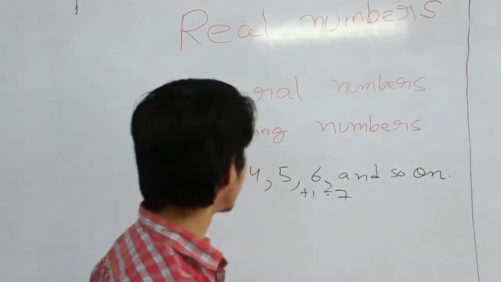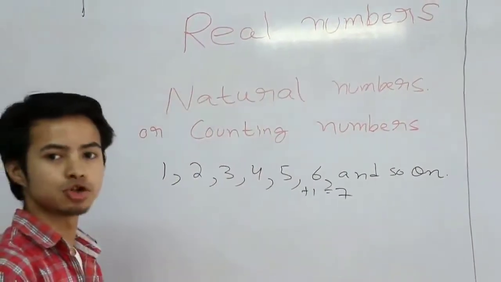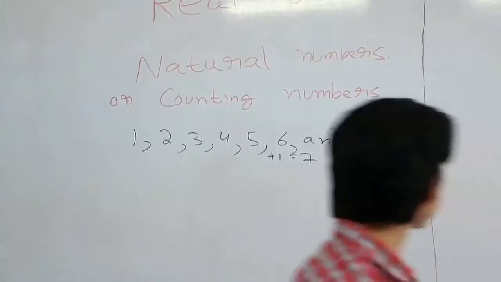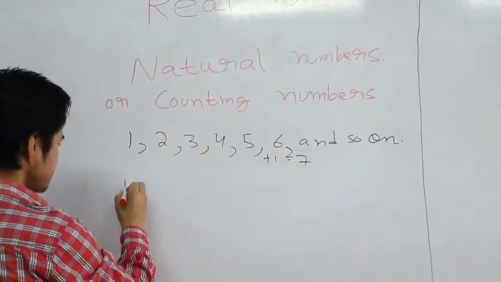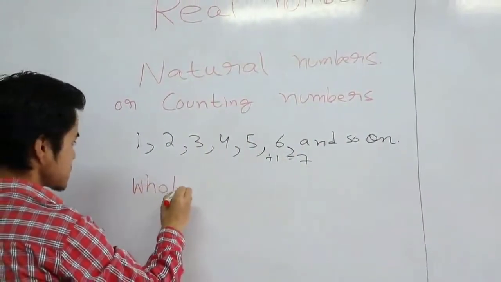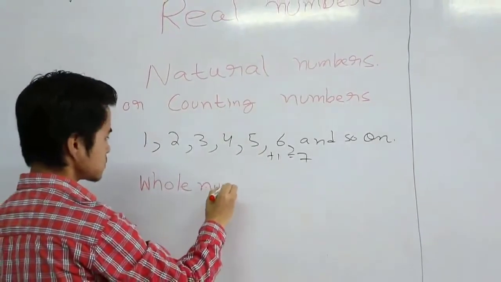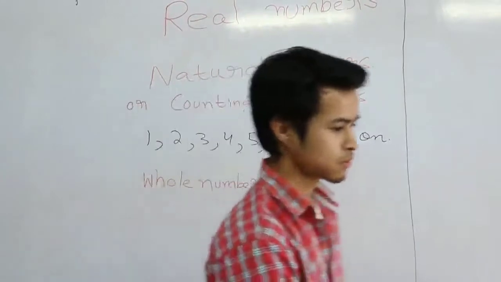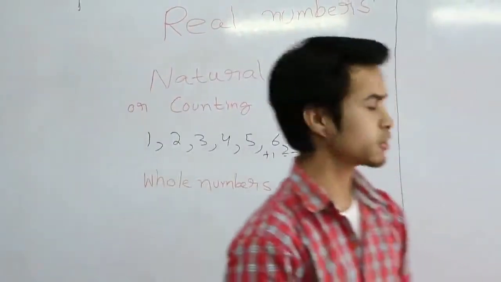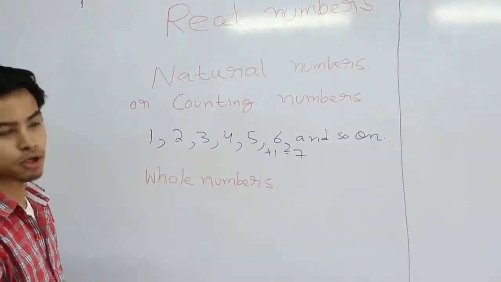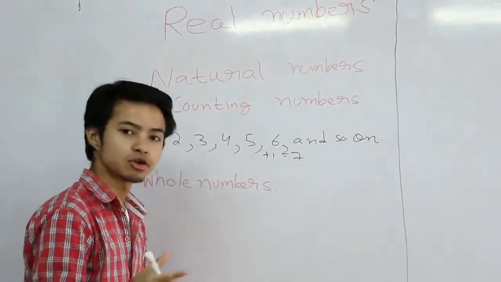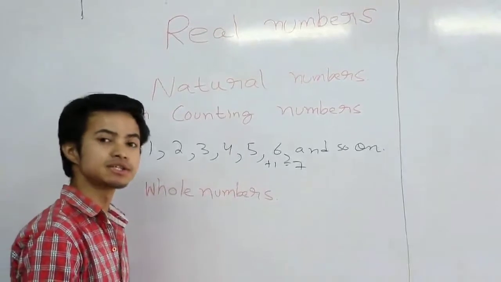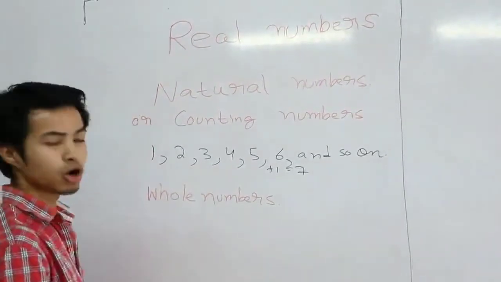Alright, so let's move on to the next group of numbers, which we call whole numbers. So whole numbers is not that different from natural numbers. You just have to include 0 to the set of natural numbers. Natural numbers including 0 are called whole numbers.